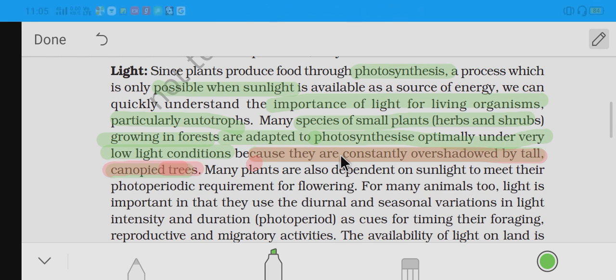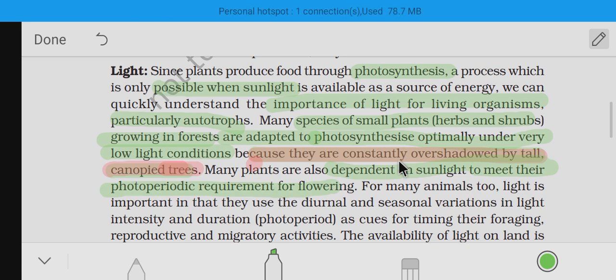In low light conditions, they photosynthesize. Plants are also dependent on the sunlight to meet their photoperiod requirement for flowering. So flowering also requires some photoperiod condition. For example, flowering is also dependent on the sunlight to meet its photoperiod requirement.